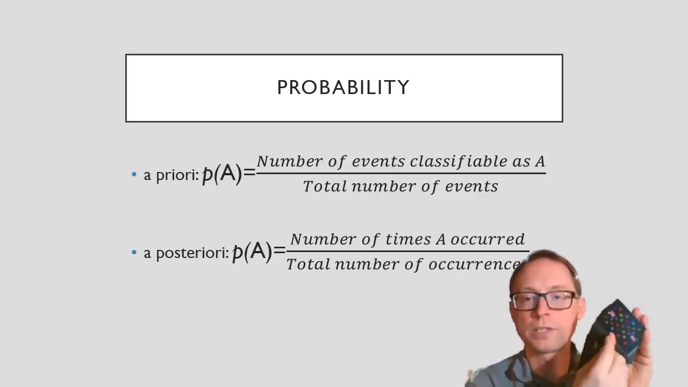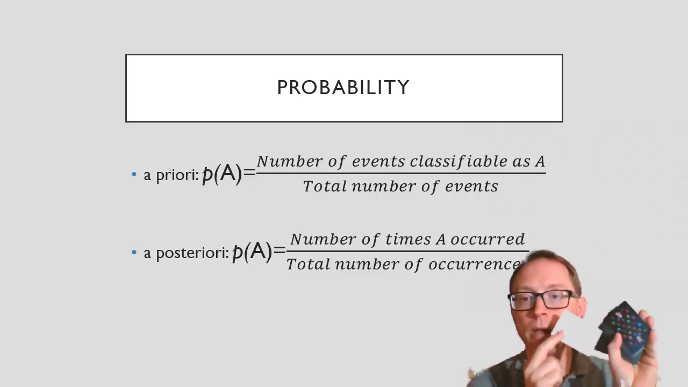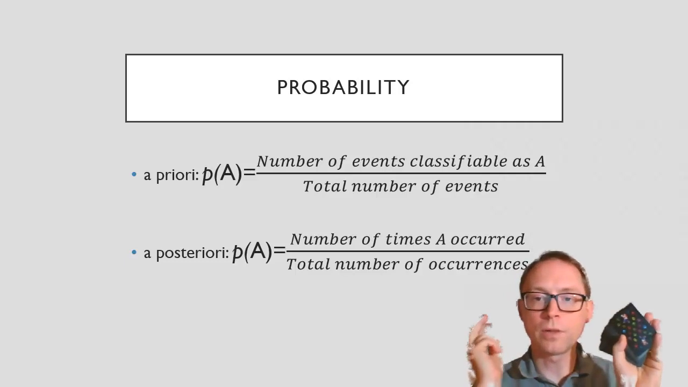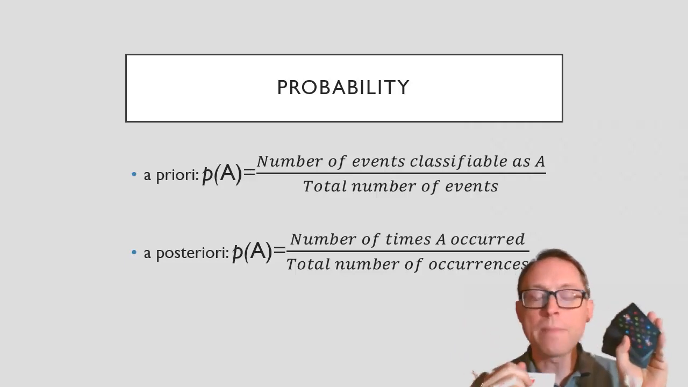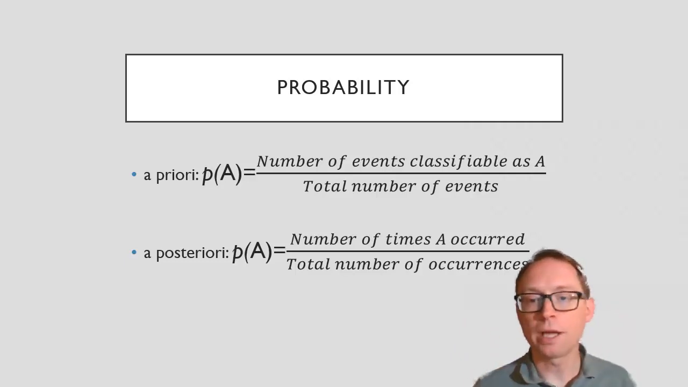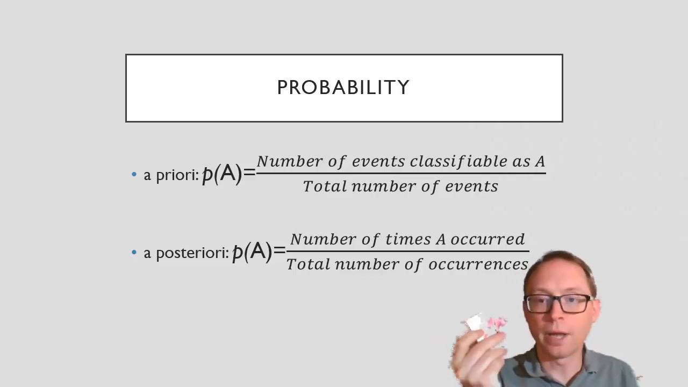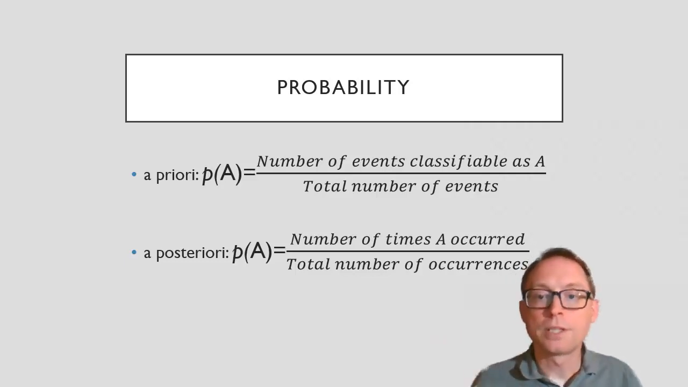So 26 divided by 52 would be the probability of me picking this one and getting red. Now, you can't see that because of what's going on. Oh, there you can see it. It is red. Okay? So what was the probability of that happening? A posteriori means that all I do is we actually do it and see, did I get a red one? It's the number of times it occurs and the total number of occurrences.